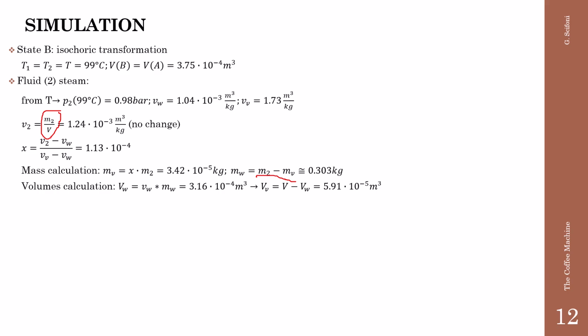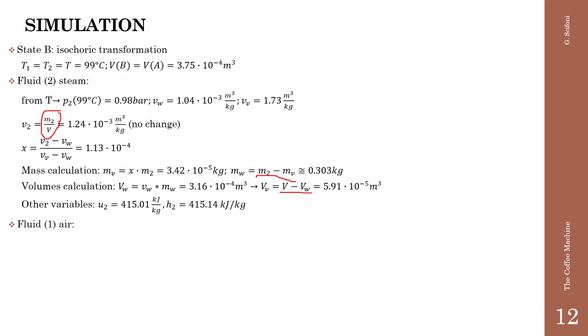The volume of the water is the product between the specific volume of the water and the mass of the water, and the volume of the vapor is the total volume minus the volume of the water. The internal energy and the specific enthalpy we can calculate as we have seen in the previous slide, because they are only function of temperature and the steam quality.